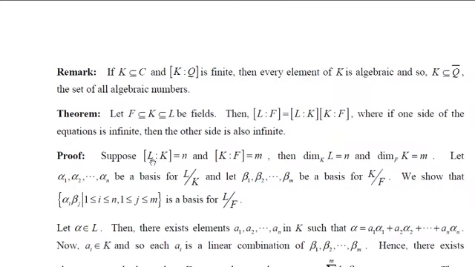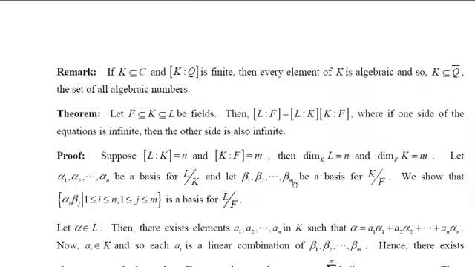Now, since the dimension of this vector space over K is n, there exist n elements in the basis, let us say alpha 1, alpha 2, etc. up to alpha n, which is a basis for this vector space L over K. And since the dimension of K over F is m, there exist m elements in K which span K, say beta 1, beta 2, etc. up to beta m.